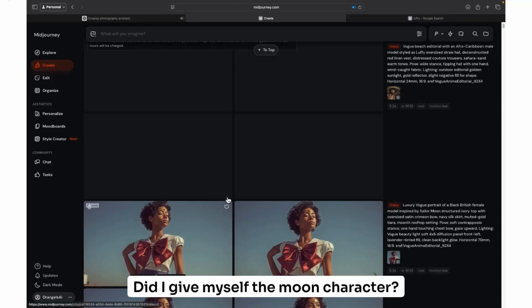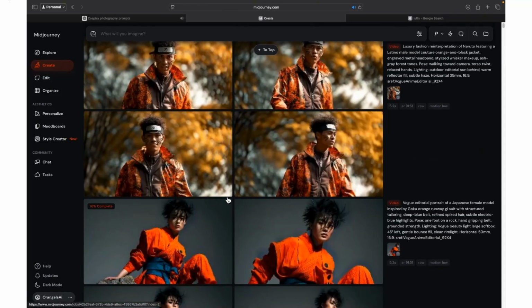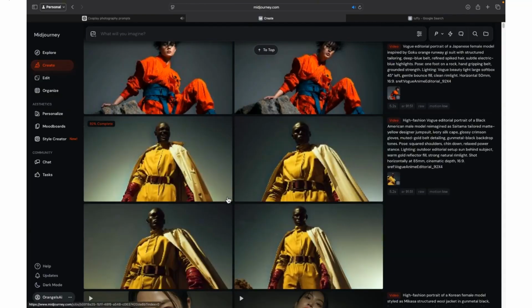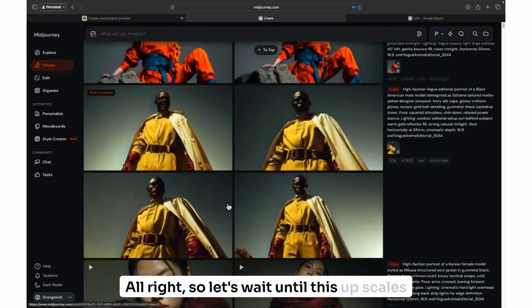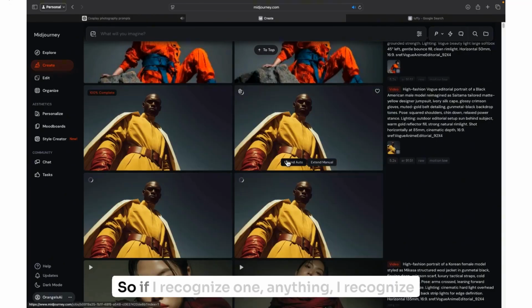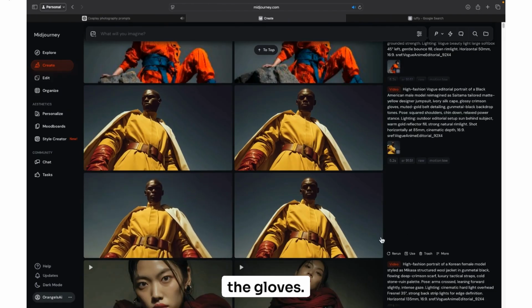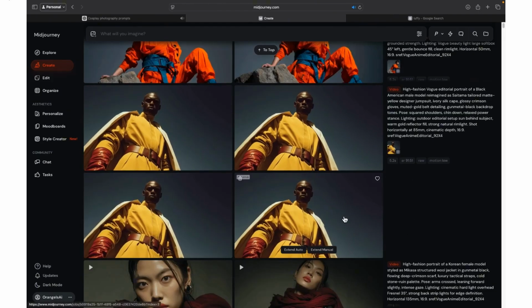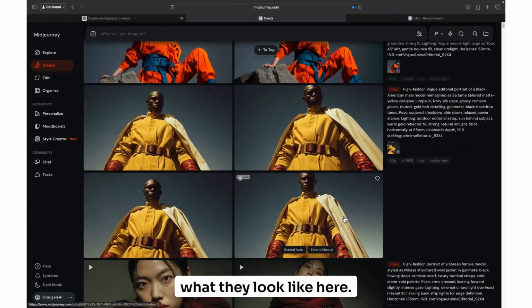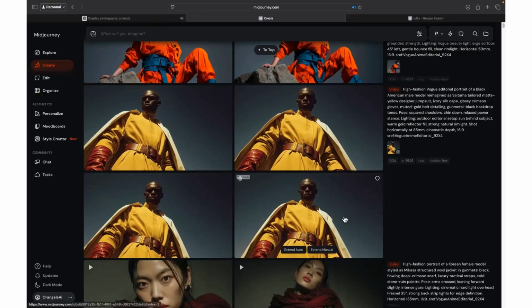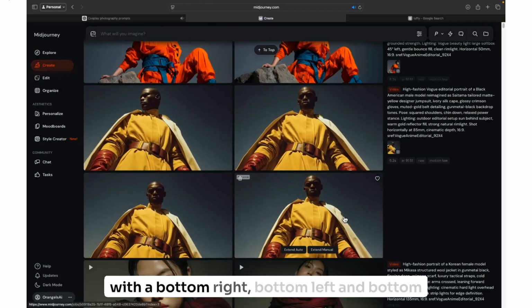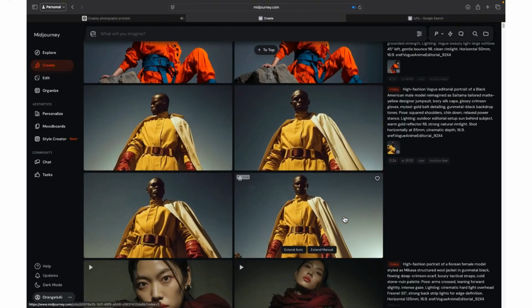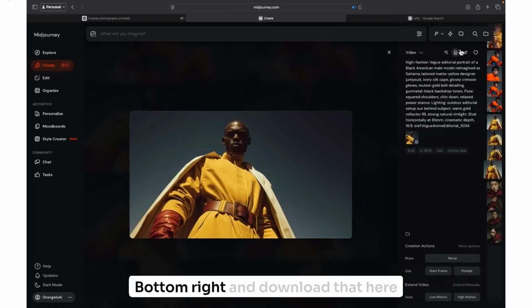Did I get my Sailor Moon character? Yes, I did. Okay, perfect. All right, so let's wait until this upscales here. Okay, I'm glad that we got him with his gloves. If I don't recognize anything, I recognize the gloves. Let's see what they look like here. I think the bottom left or the bottom right, bottom left and bottom right. Bottom right. And download that here.